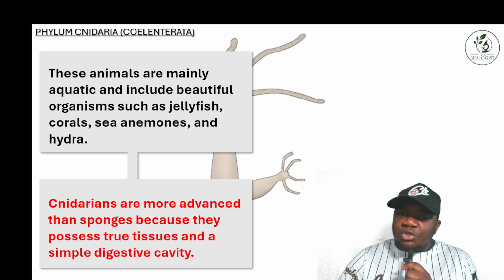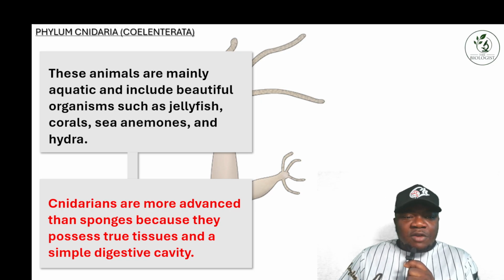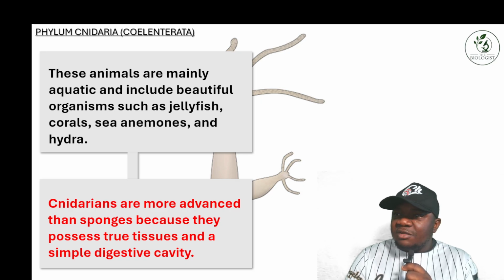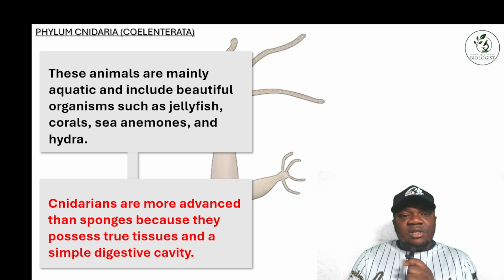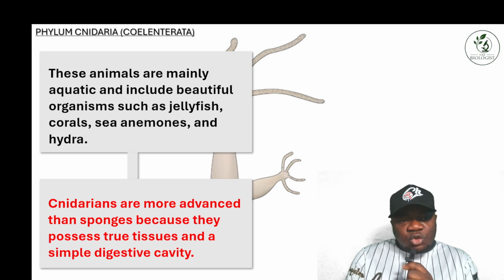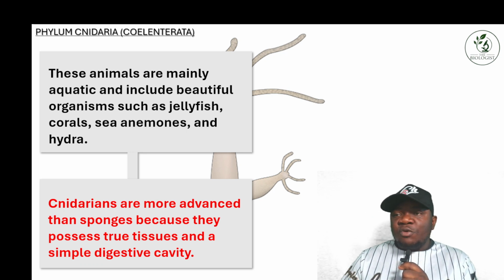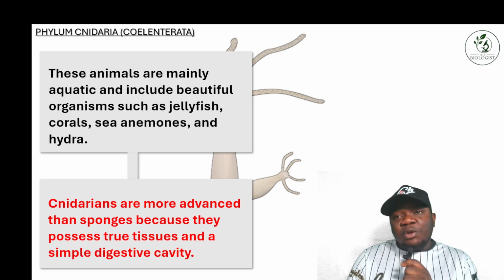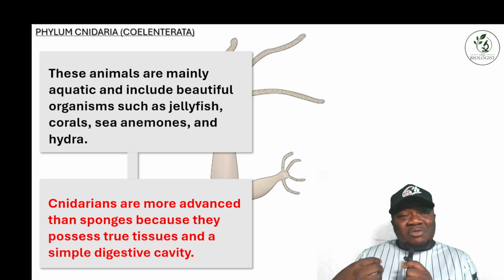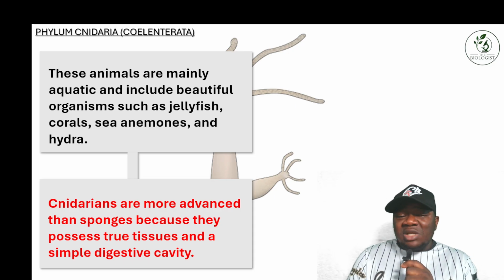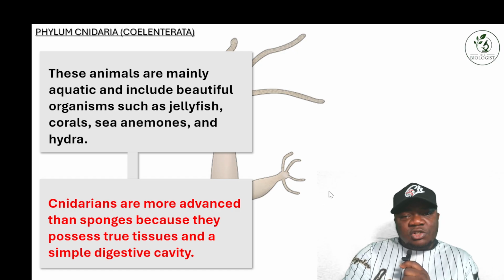Cnidarians possess true tissues and a simple digestive cavity, which is absent in sponges. So they have more advanced features than sponges, and because of these features, sponges are less advanced than the Coelenterata. We're going to discuss these as we go further in this video.